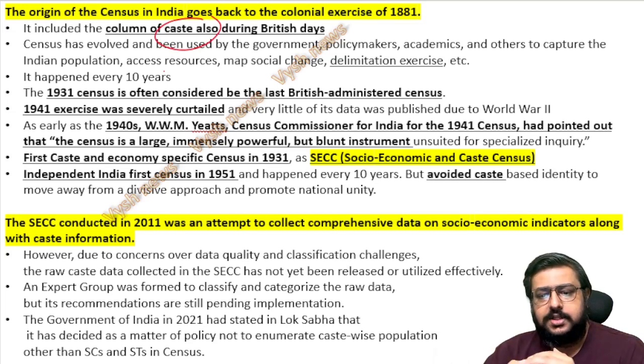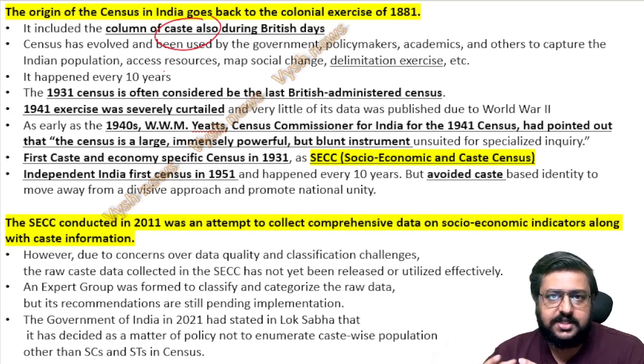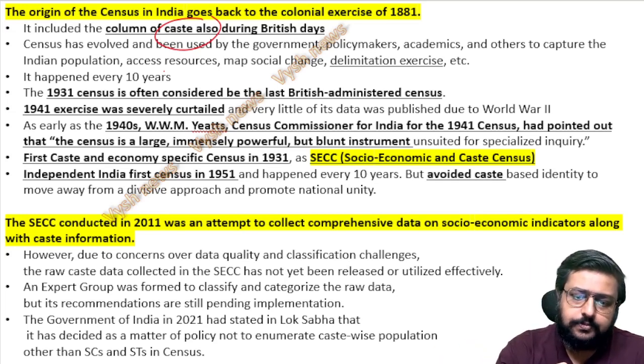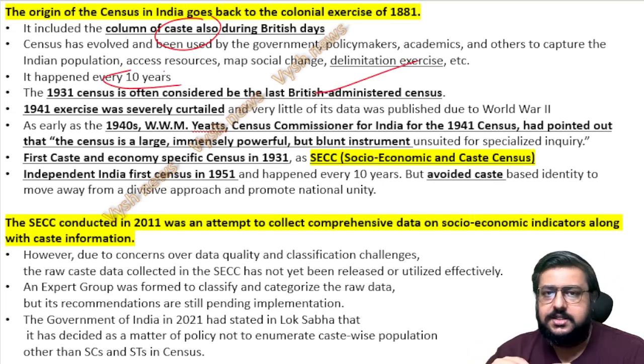So then over the years this evolved. Governments, policymakers, academicians, and the Indian population increased. Even the delimitation process started, where we divide into constituencies, based on which you can give reservations. It's a very long process which happened. Every 10 years it used to happen from 1881. The 1931 census is considered the last British-administered census, because in 1941 they were busy with World War II and all, and Britishers were losing also.